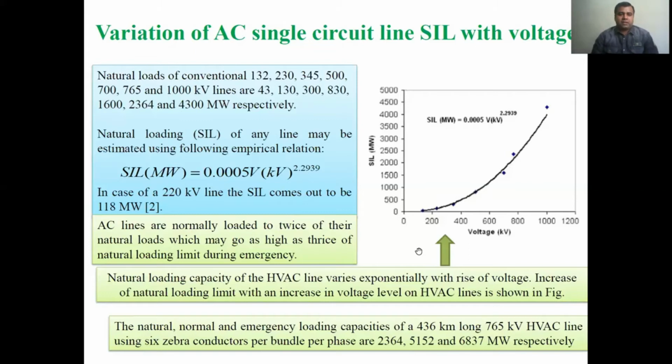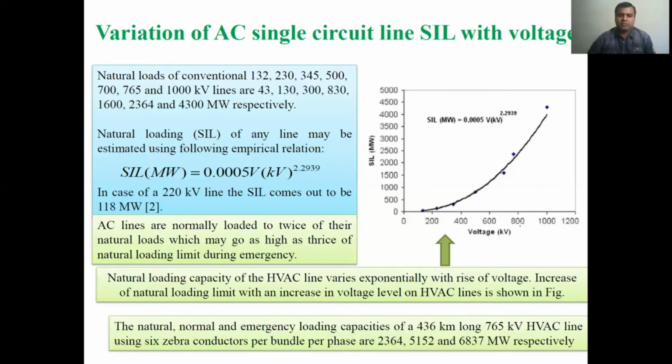AC lines are normally loaded to twice their natural loads, which may go as high as thrice the natural loading during emergency. The natural loading capacity of a high voltage line varies exponentially with rise of voltage, as shown in this figure.